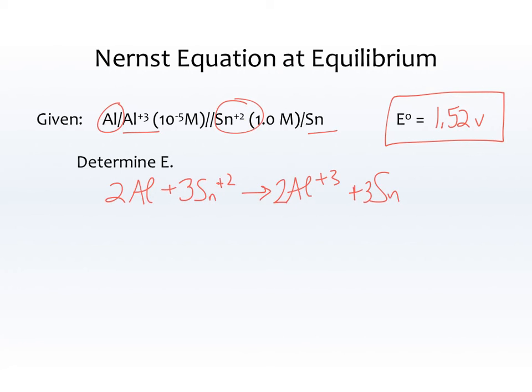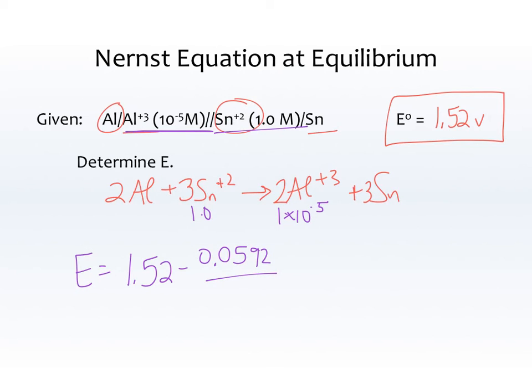Let's look at the concentrations. The Al plus 3 is 1 times 10 to the negative 5. And the Sn plus 2 is just 1.0. That makes life simple. So my equation is E is equal to E0, 1.52 minus 0.0592 over N. N is the total number of electrons transferred. Since we have 2 aluminums turning into 2 Al plus 3s, that's 6 moles of electrons transferred.